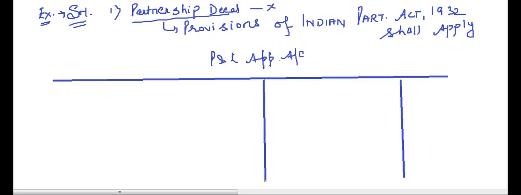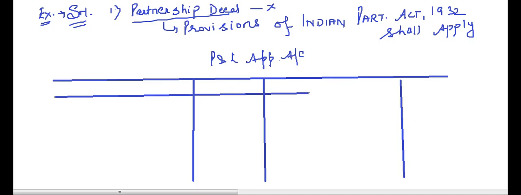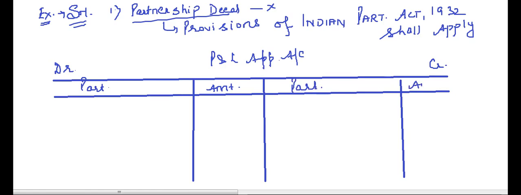I'll show you the question again after this format. Okay, so in the format we have the credit side here, we have the debit side here, and here we have the particulars, amount, particulars and amount.